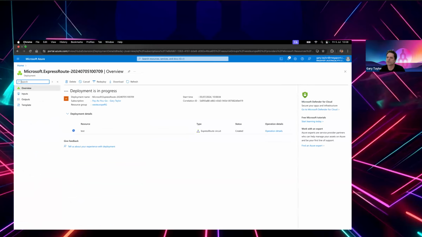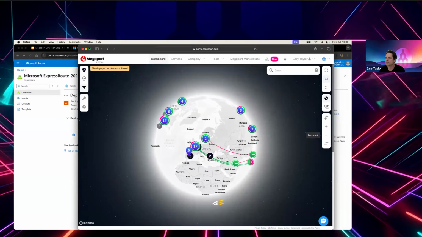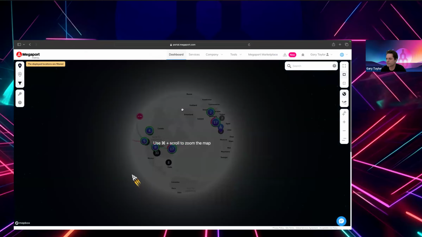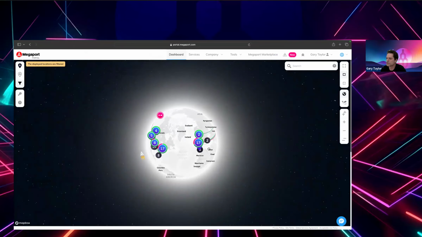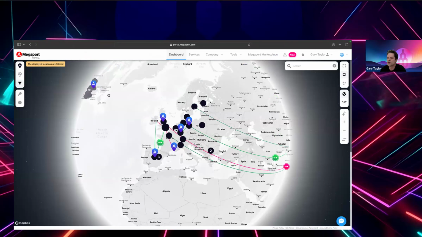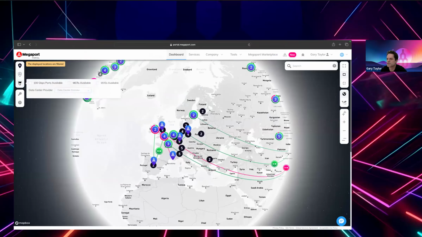Just 2 seconds, I need to go off the full screen. And if we look here, so this is a production portal. It's a demo account. I'm going to start on the dashboard that just gives a nice holistic view of all the services that you have with Megaport, and it allows you to zoom in. You can filter just by the services that you have live. You can also filter via locations that have 100 gig ports or that have MTR or MVE available.